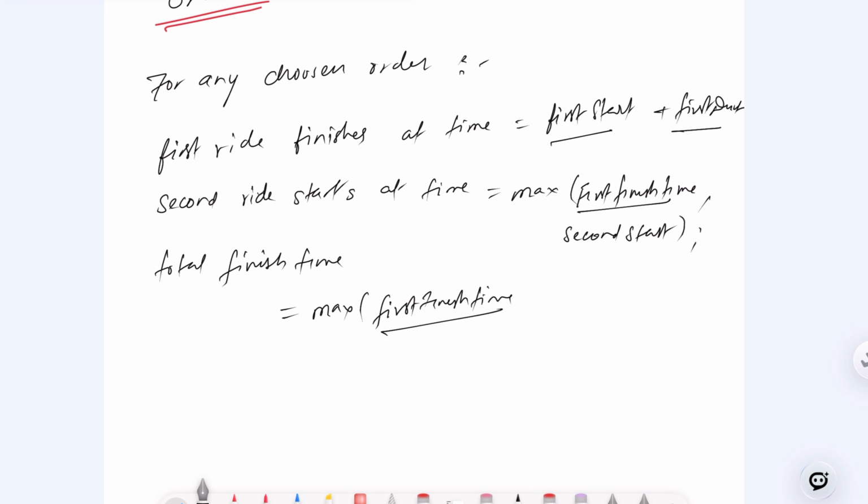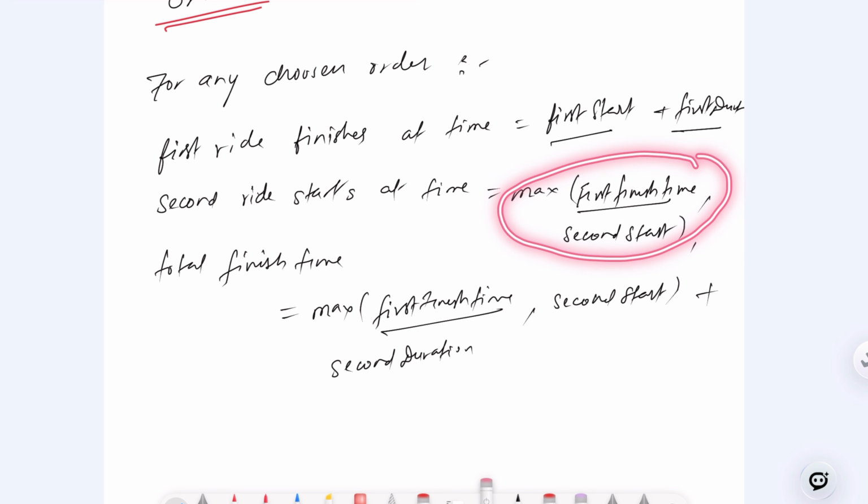Same thing we'll use here, comma, the second start time, this one, right? Plus we have to take the second duration.